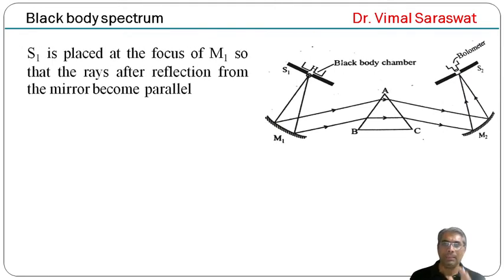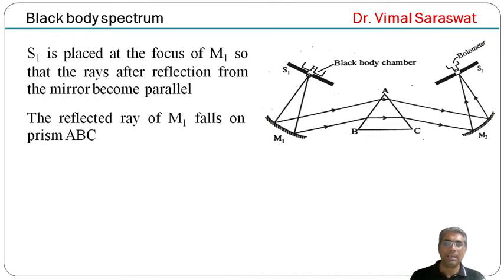S1 is placed at the focus of M1 so that after reflection from this mirror the rays become parallel. The parallel rays fall on the rock salt crystal or fluorspar prism.